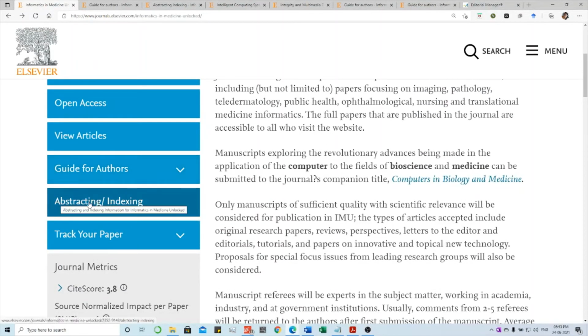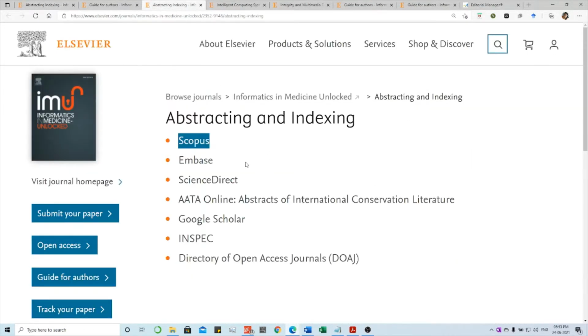Here they have mentioned in this tab abstracting and indexing. So this is the page of abstracting and indexing. Here they have given it is a Scopus indexed journal. Let us move to guide for authors.